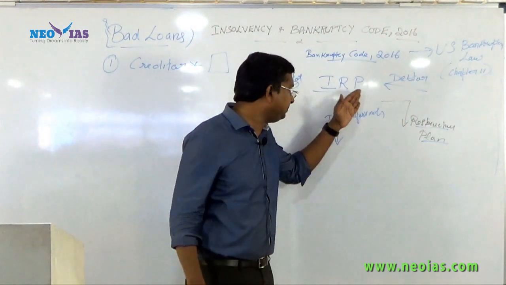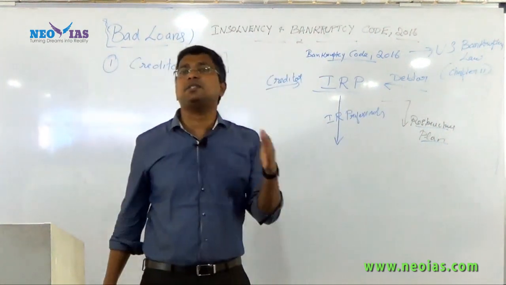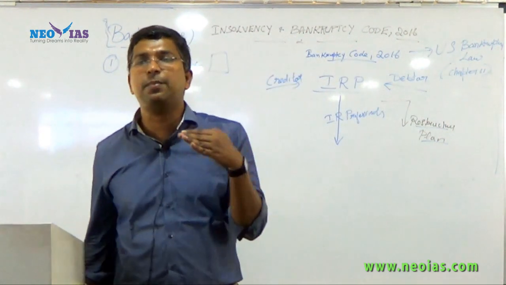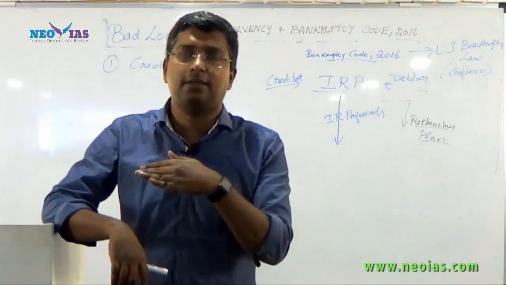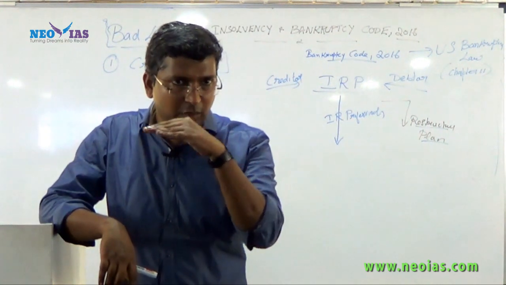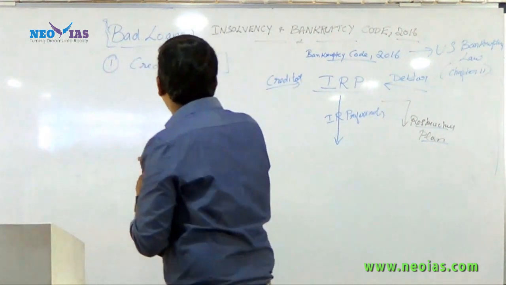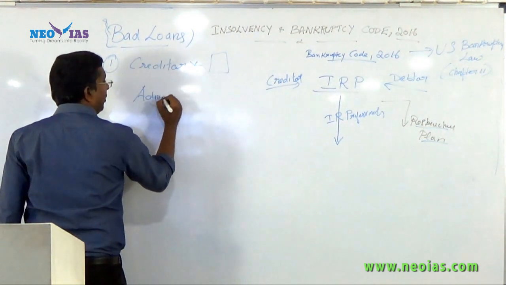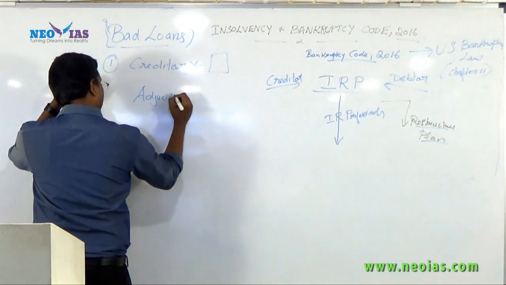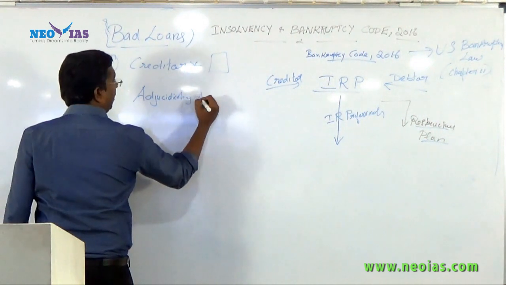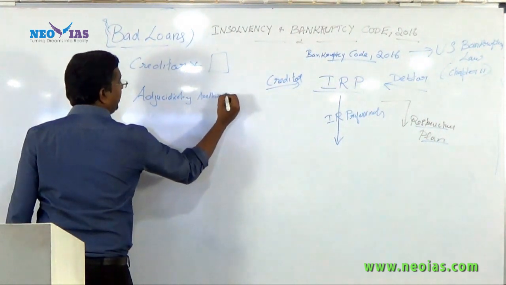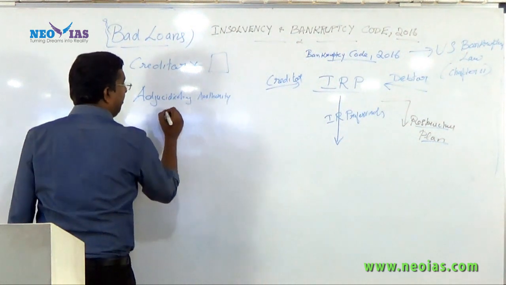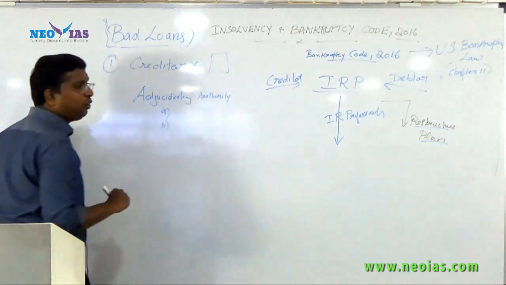Now once this resolution process starts, the application has to be given to an authority called the adjudicating authority. They have to approve it. There are basically two adjudicating authorities.